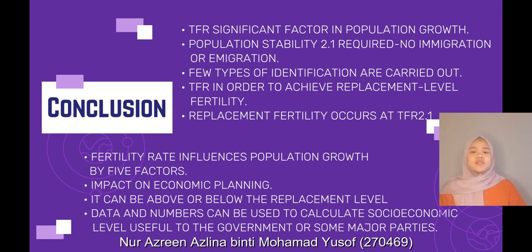In addition, the fertility rate also has an impact on economic planning. It can be either above the replacement level, which helps the country develop, or less than 2.1, below the replacement level, which can be defined as the population shrinking or decreasing.